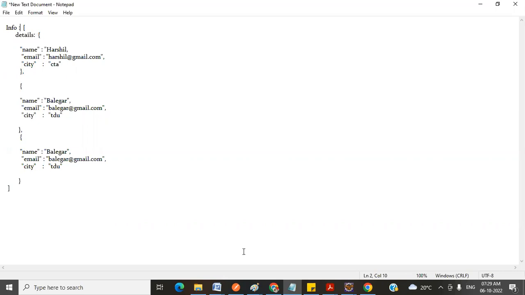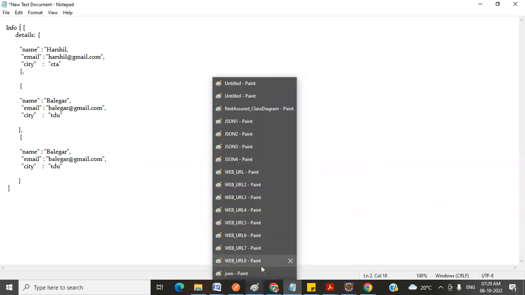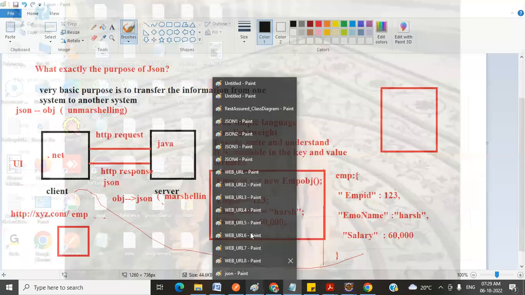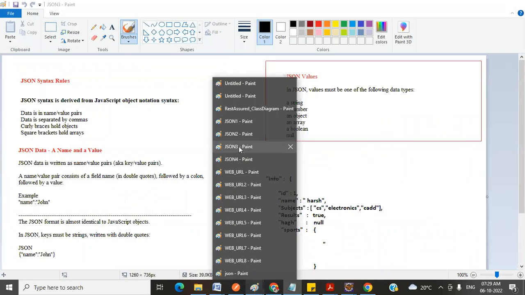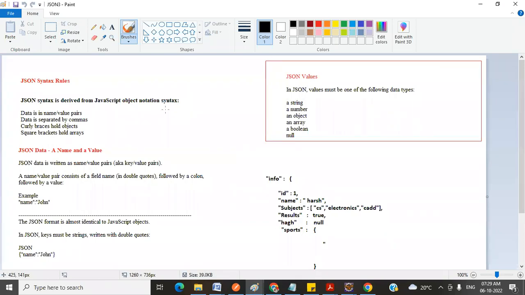So if you come here now, observe carefully: JSON syntax and rules. JSON syntax is derived from the JavaScript object notation syntax. Data is in a key value pair.